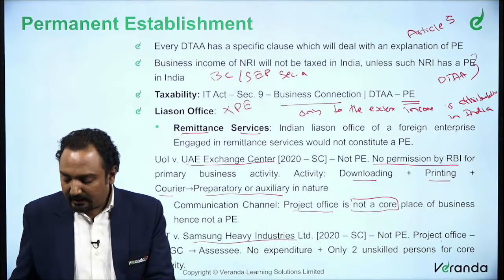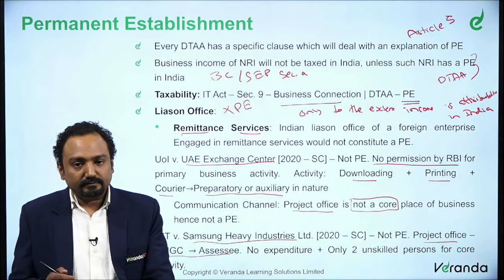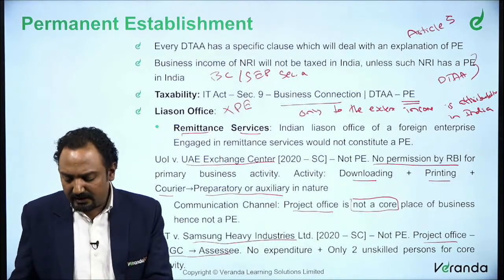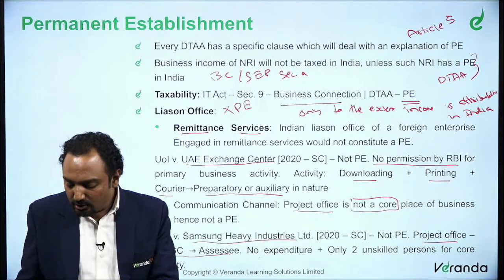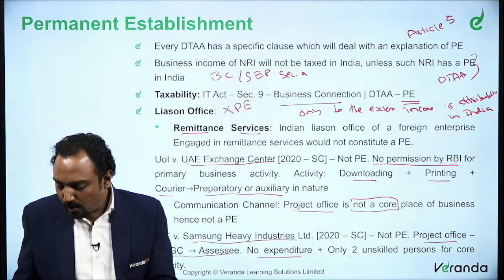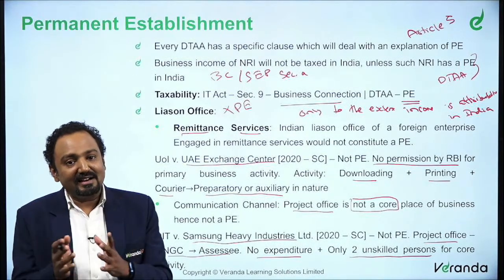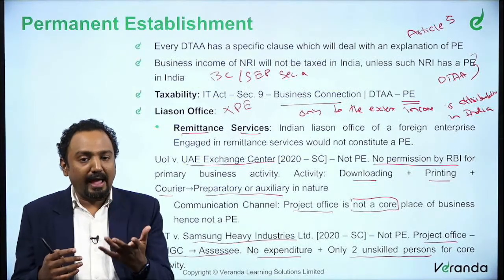So here also they said project office, this is between ONGC and the assessee. That is, ONGC and Samsung Heavy Industries have entered into an agreement for having a project office here. There is no expenditure attributable to the services rendered here, and there are only two unskilled persons. So there is nothing related to skilled activity here. It is only to support the actual project.